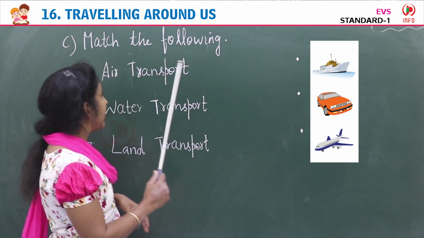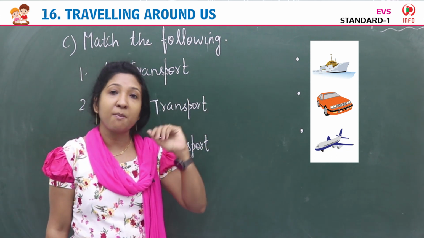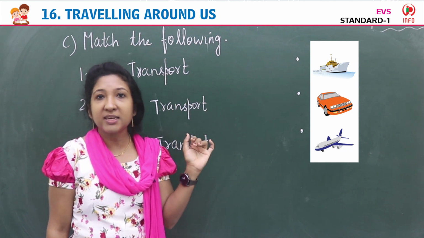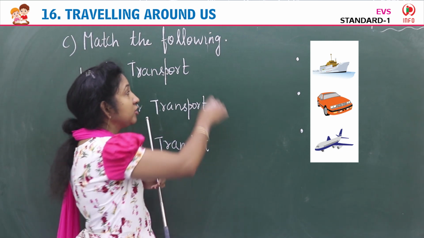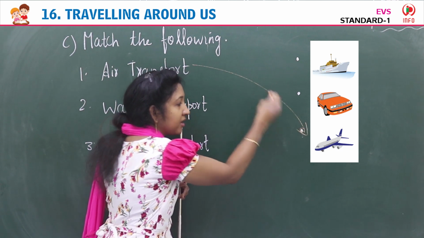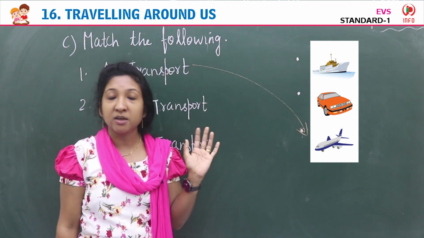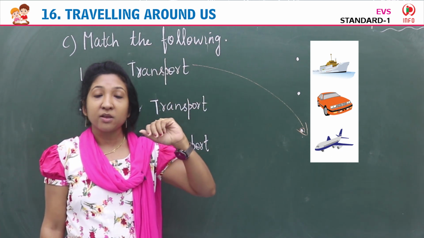So the first one, air transport. To which picture here will it match? Yes, you can see an aeroplane there, isn't it? So you have to match air transport to where there is an aeroplane. Yes, the aeroplane is the third picture over there. So you have to match air transport to the aeroplane.